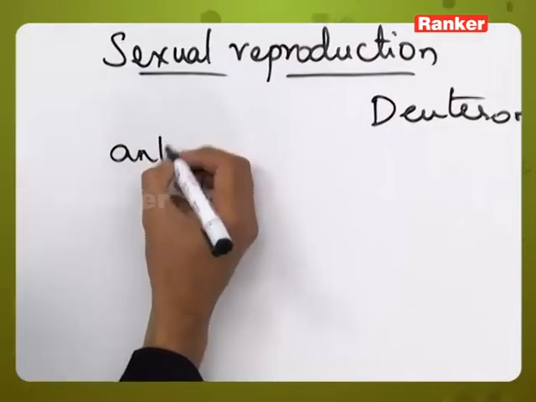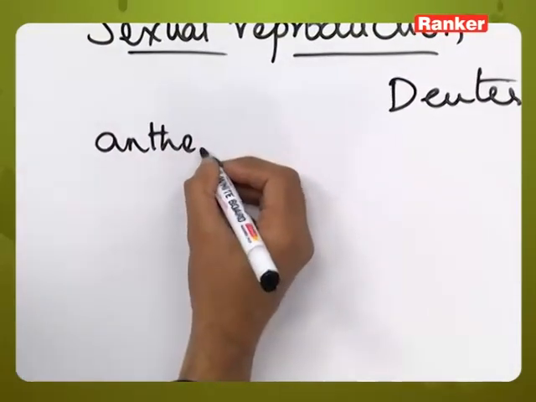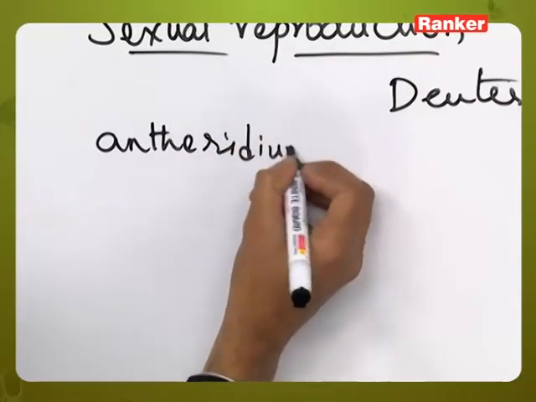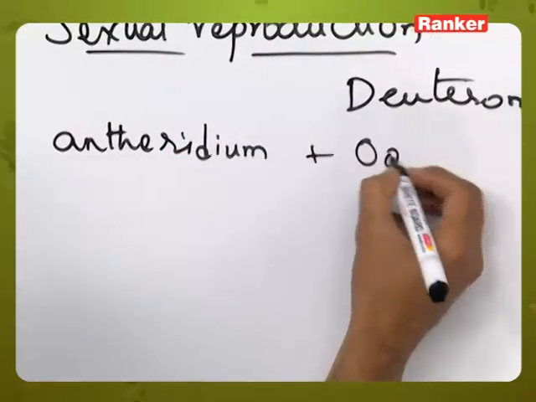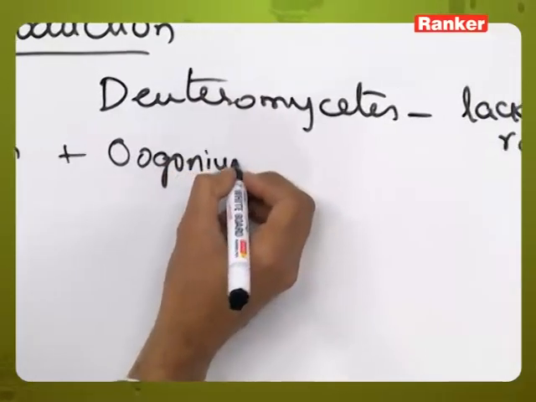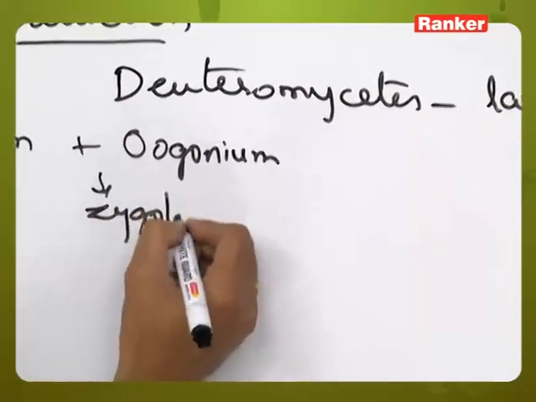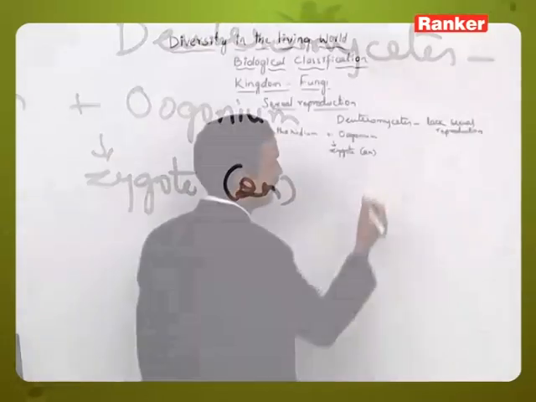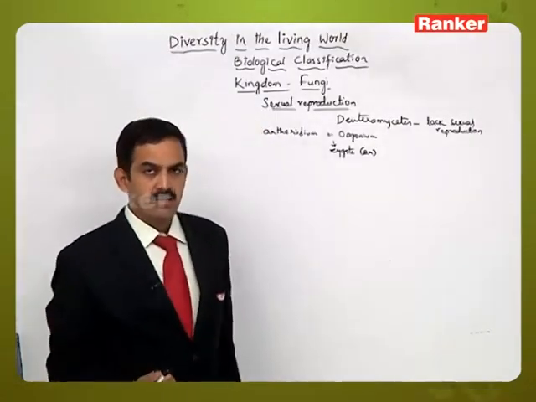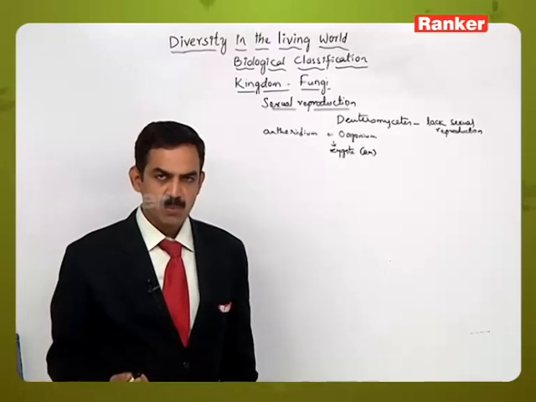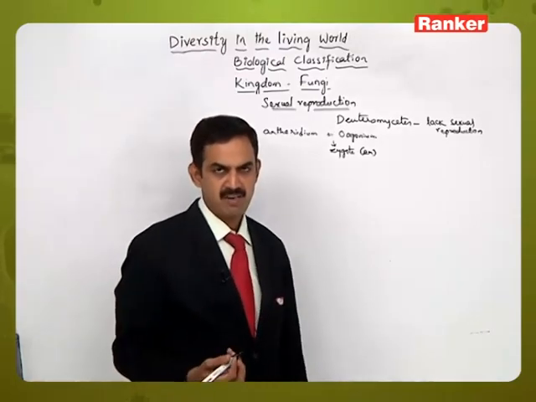The male structure is called antheridium and the female structure is called oogonium. The fusion of male and female results in the zygotic structure which is diploid in nature. Here there are different methods of sexual reproduction taking place in the fungal members.